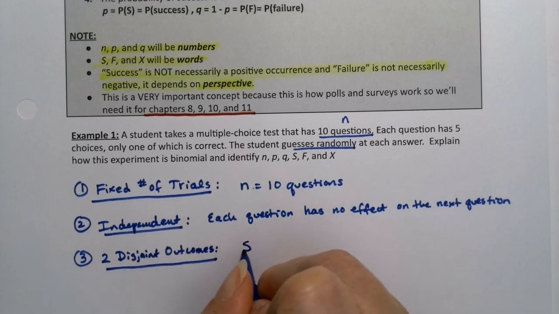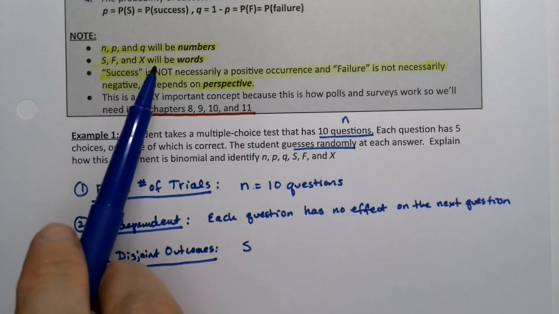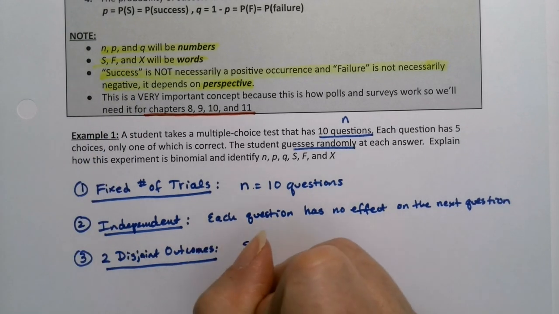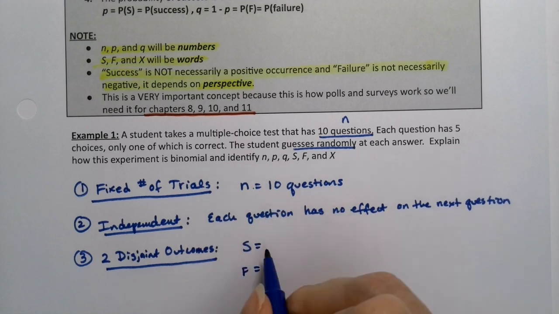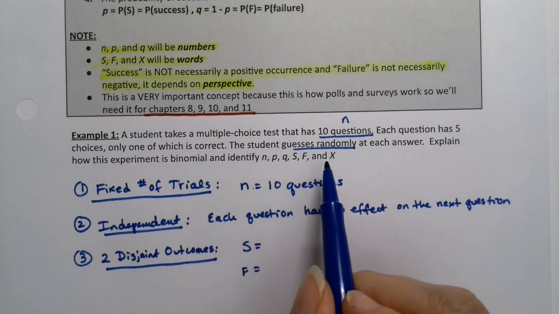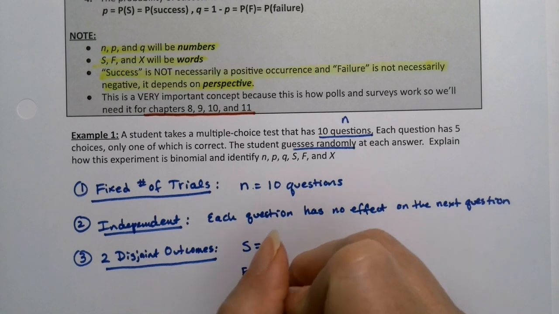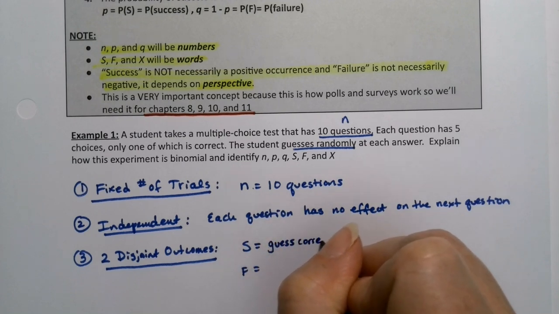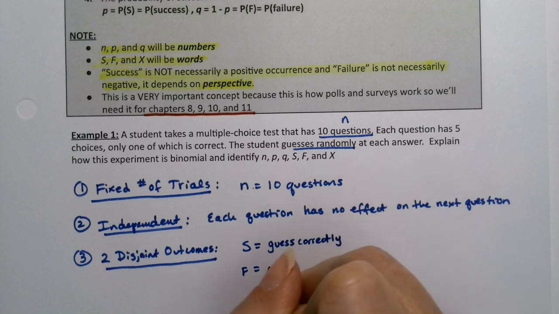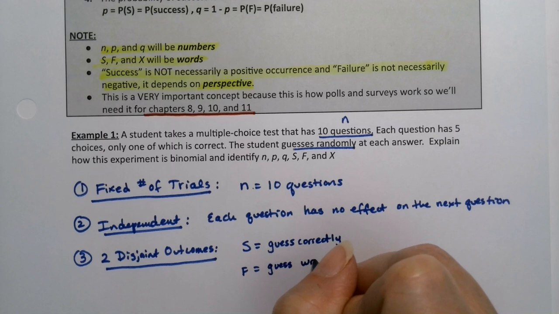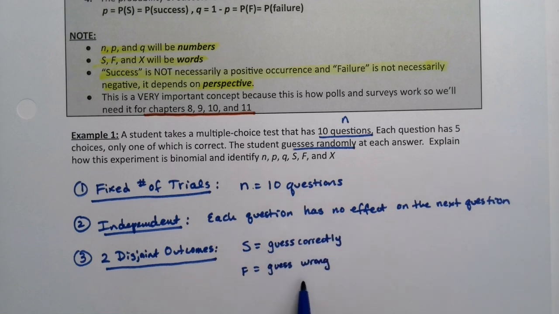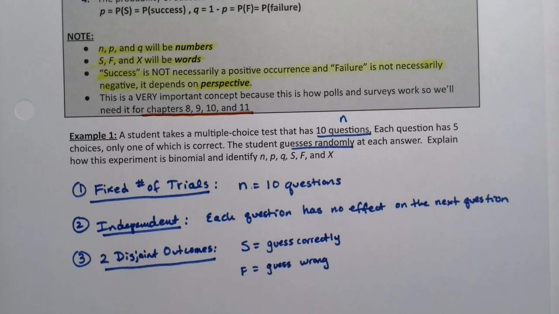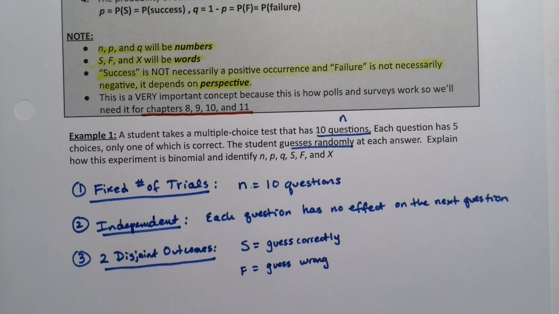And we'll say what they are. S and F and X are in words. So we'll say S and F. S is success, which was guessing correctly, I would imagine. So guess correctly. We'll make it a good thing in this case. And then this will be guess wrong, right? I guess I could just say correct or wrong because the guess is implied in the whole problem anyway.